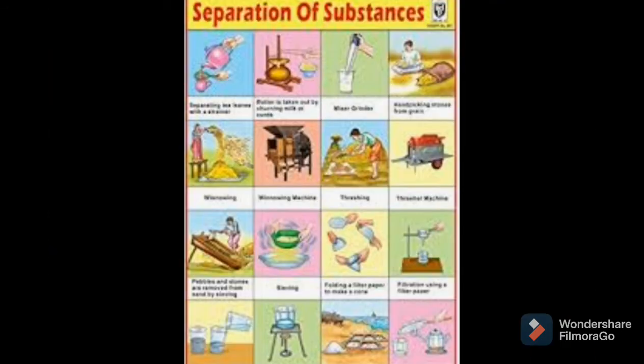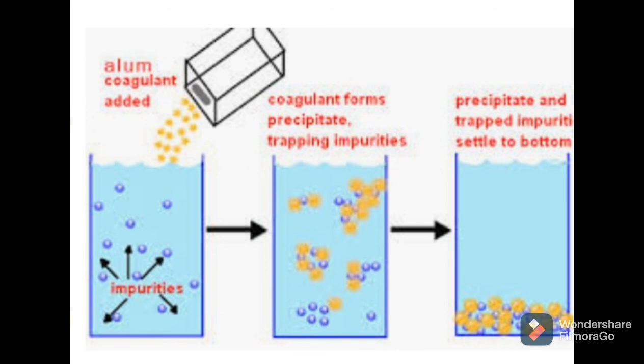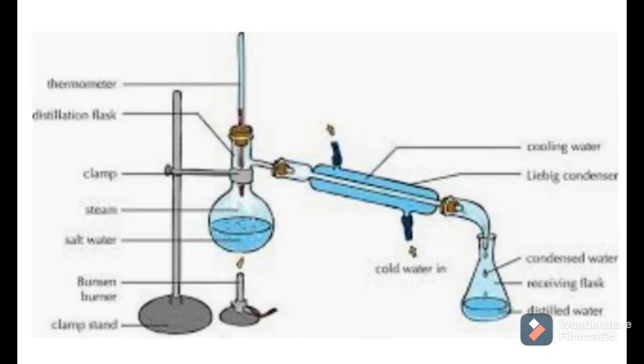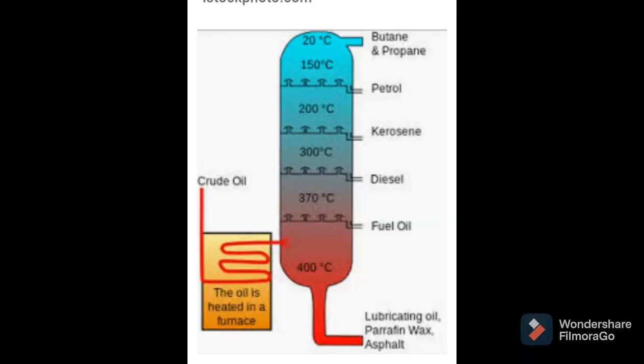So today we have discussed methods for separation of insoluble solid from a solid-liquid mixture: two methods, loading and centrifugation. And for soluble liquids, evaporation and distillation. And fractional distillation is used for liquid separation.